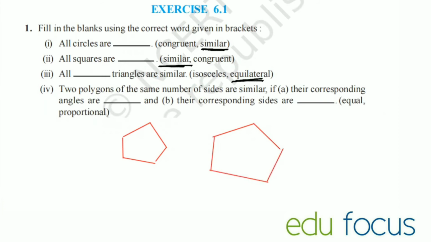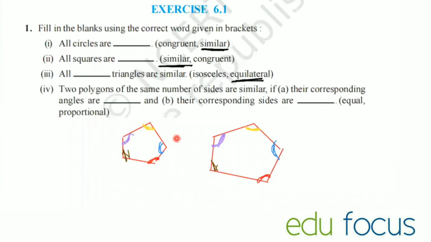Though this is small and this is big, if this angle, this angle, this angle, this angle, and this angle are equal, the corresponding angles are equal. Angles are equal, but size is different. Even then they are similar.